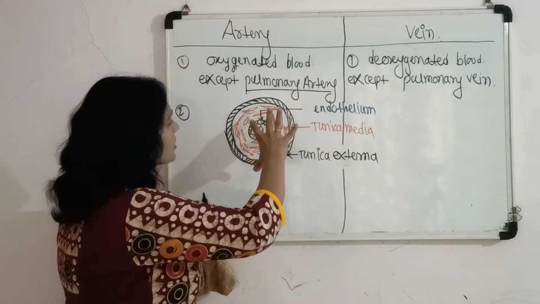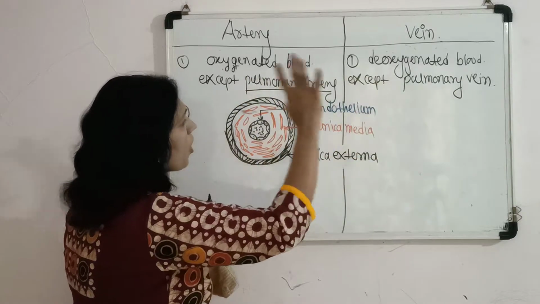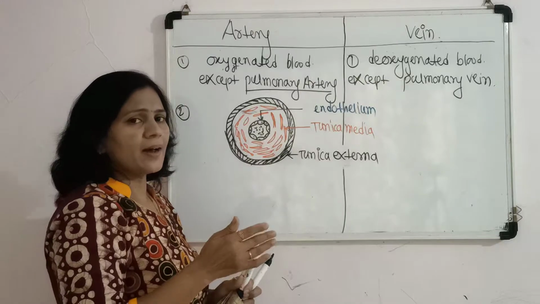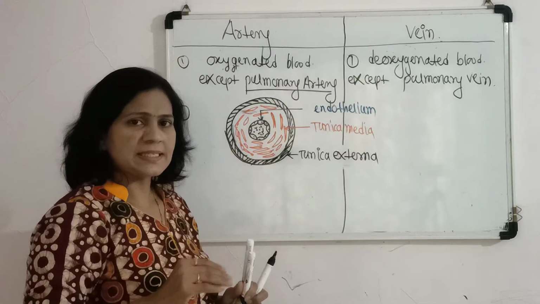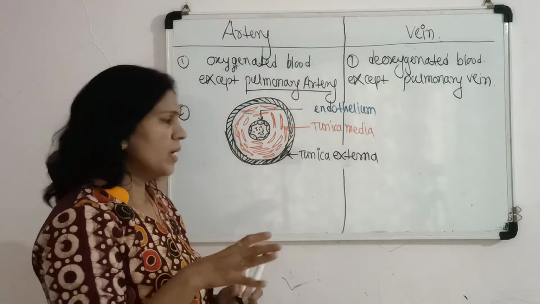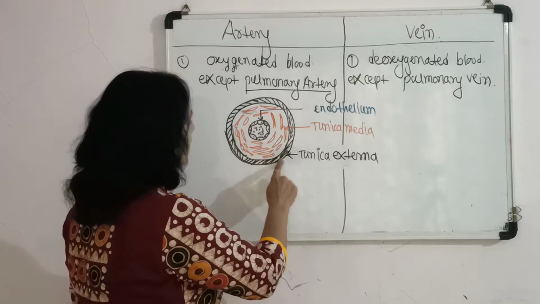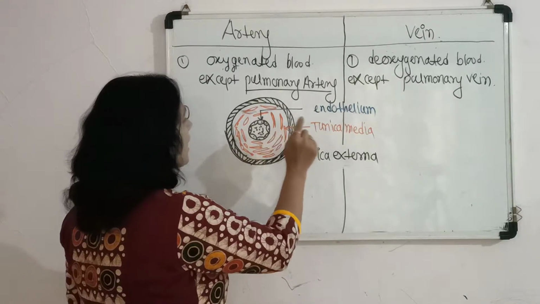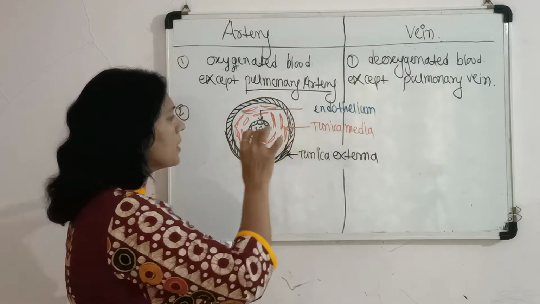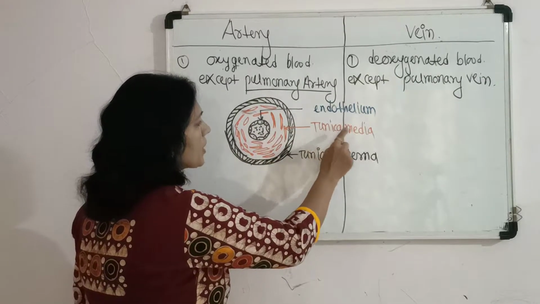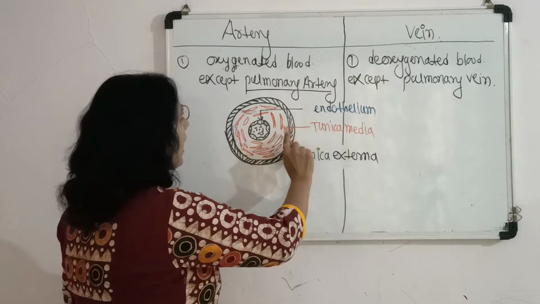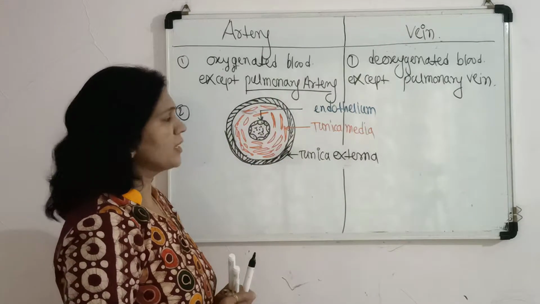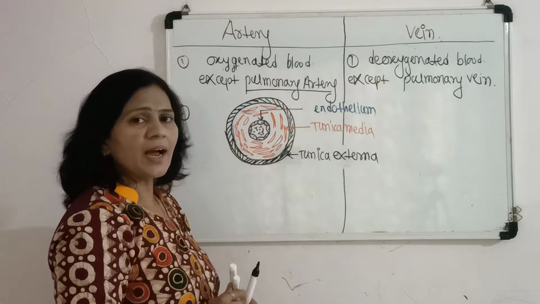Then, in the structure of the artery or the vein, there are three layers present in the wall. The outermost layer is called the tunica externa. The middle layer, which is the thick muscular layer, is called the tunica media, and the inner layer, which has the endothelium, is called the tunica intima.